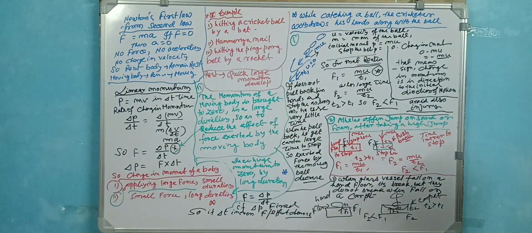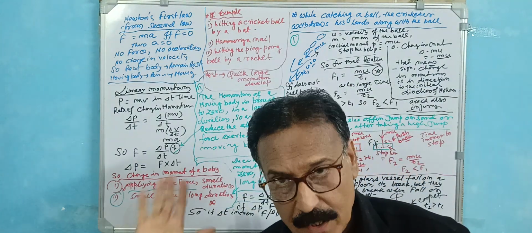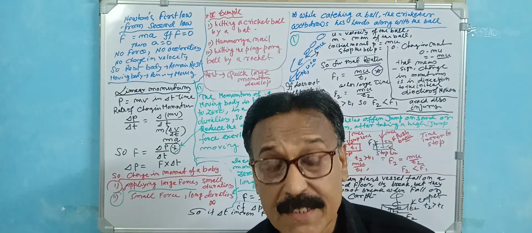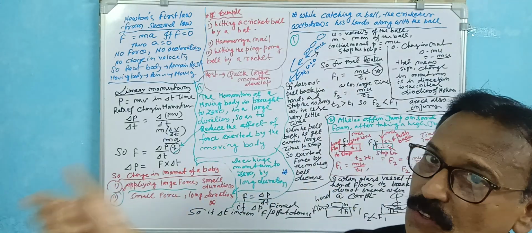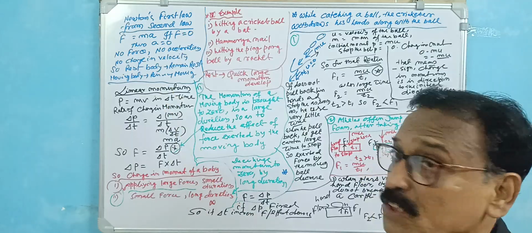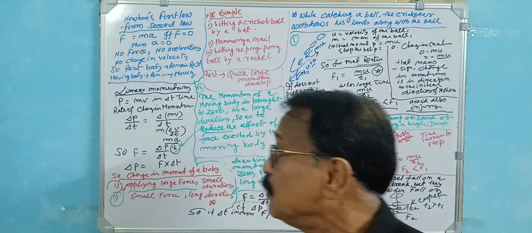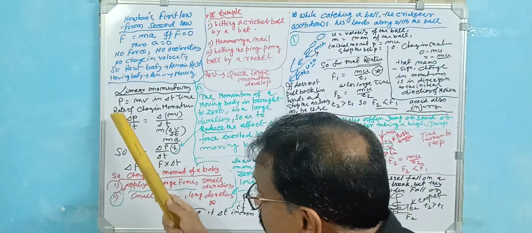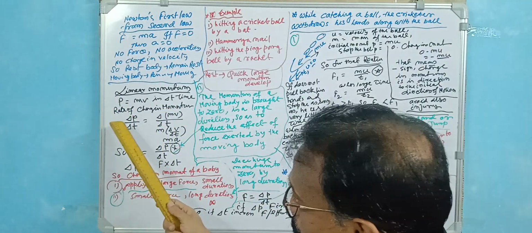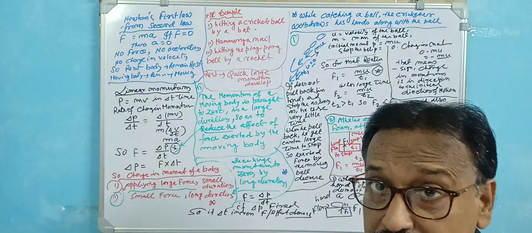Now the other process is linear momentum. In the last video I discussed linear momentum, that means mass into velocity. In a certain time t, what is the change? The rate of change of momentum is delta p by delta t.